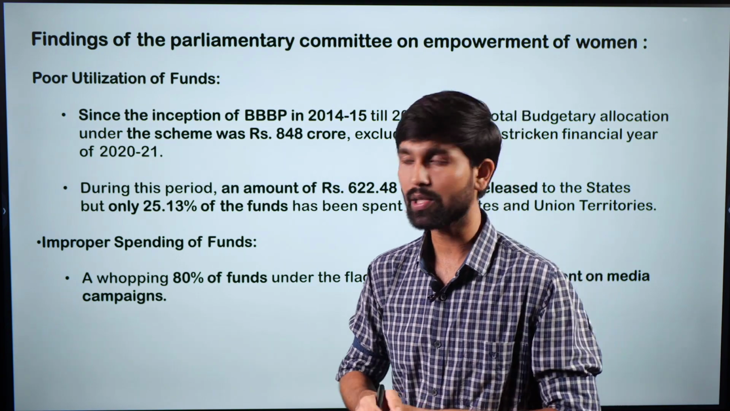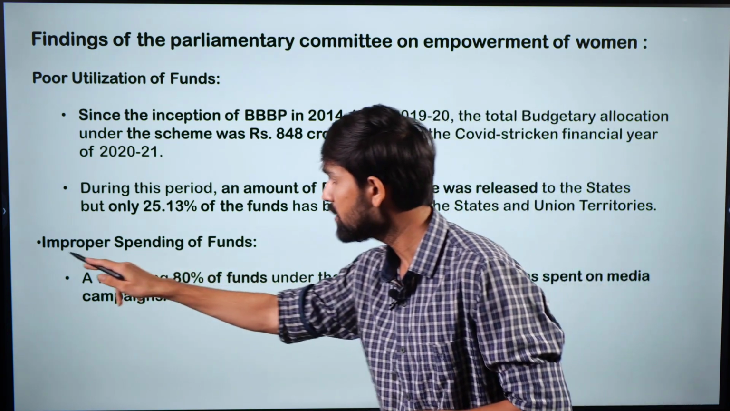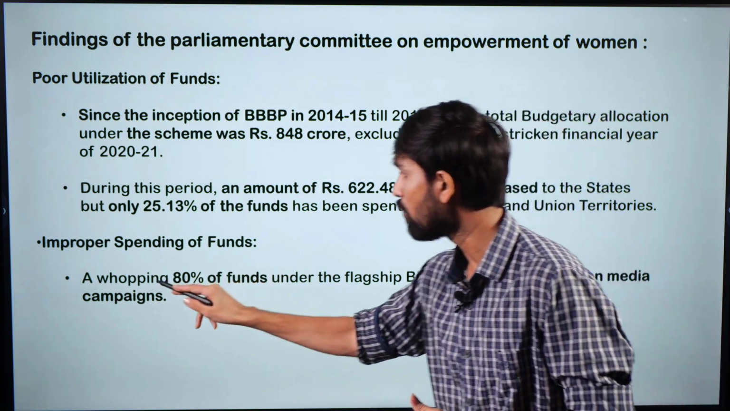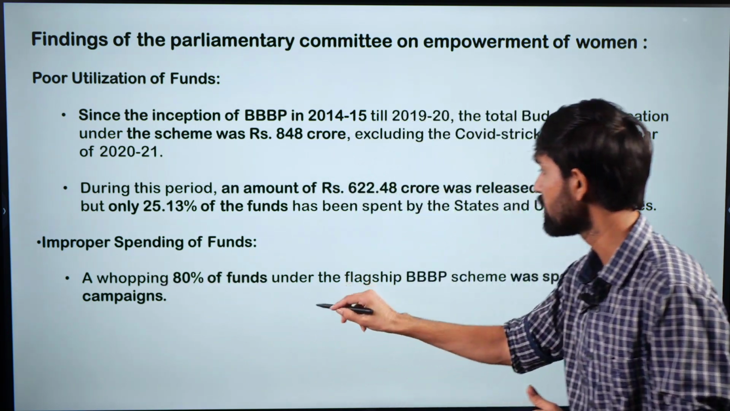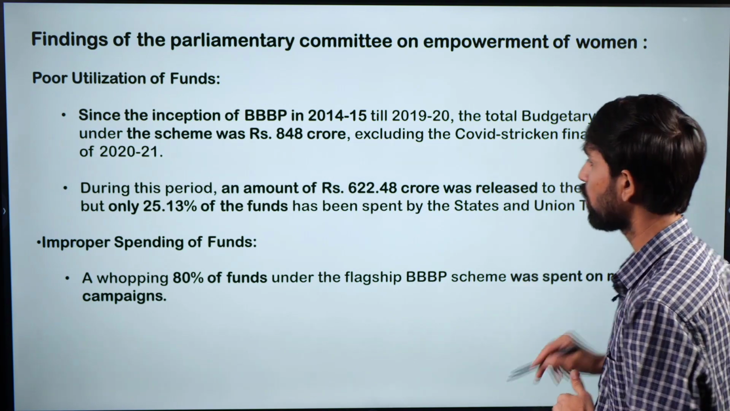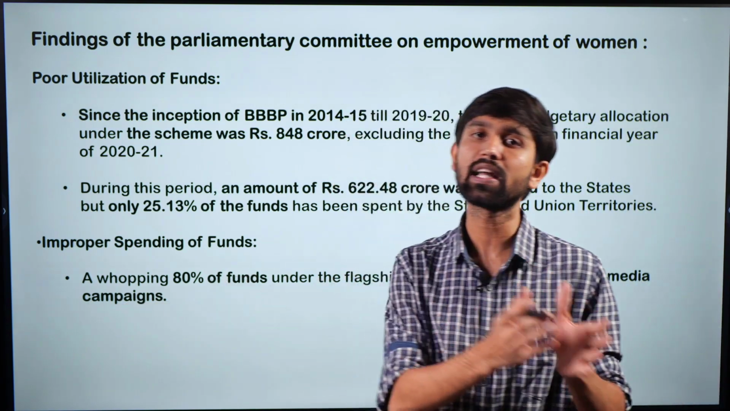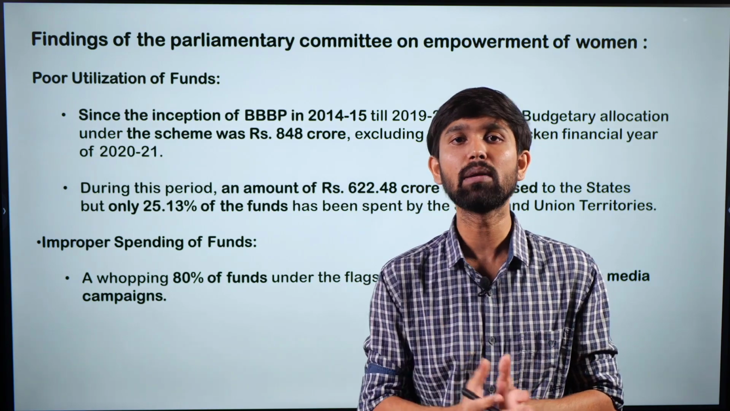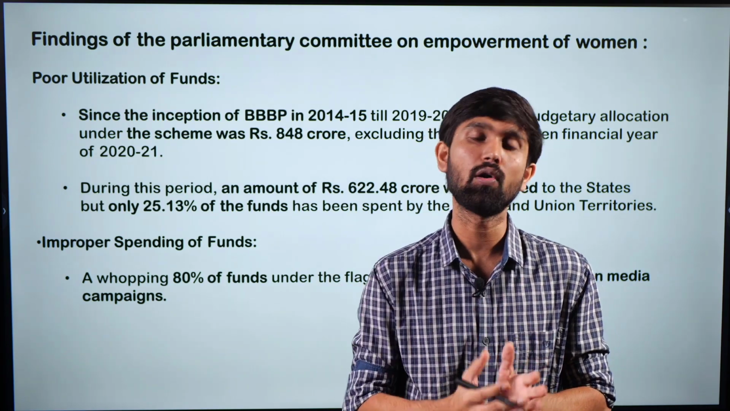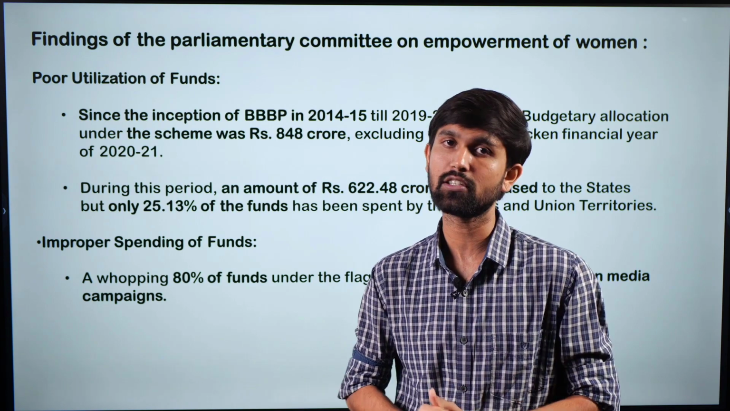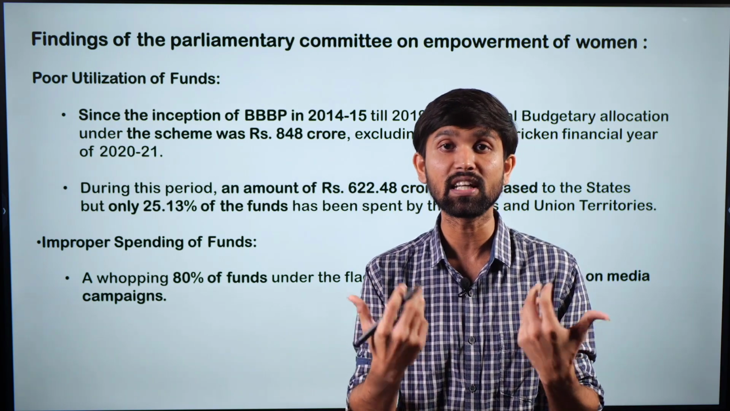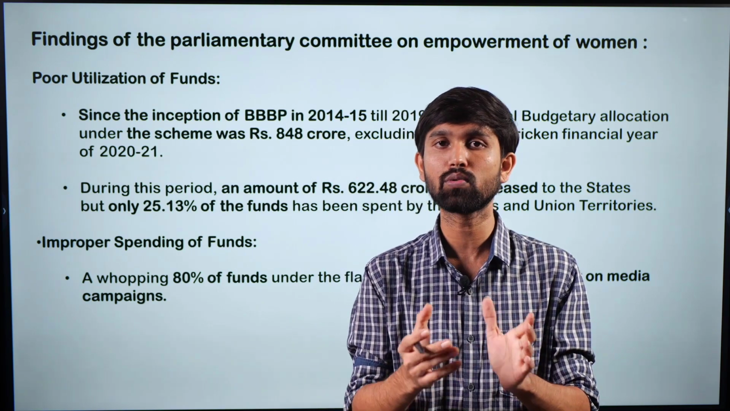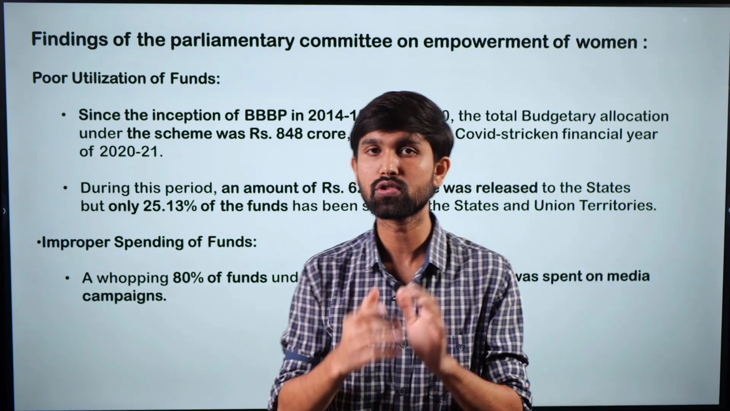And the second important issue that it highlighted was, even in this spending, improper spending, which said that a whopping 80% of the funds under the scheme was spent on media campaigns and advertising purposes, and not much money was spent on actually implementing the scheme by taking root level activities and making or increasing infrastructure in the villages. So it highlighted these two issues about the scheme, which we should also take a look at.